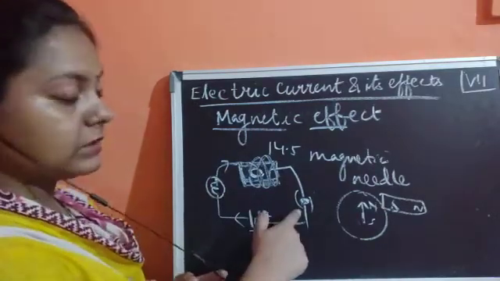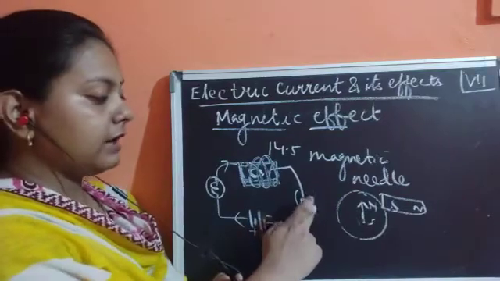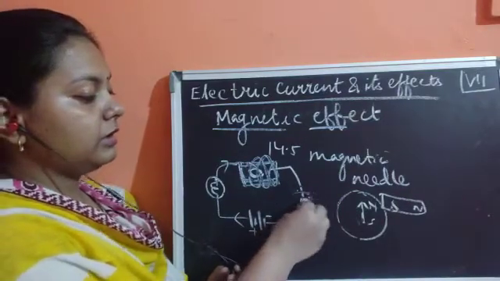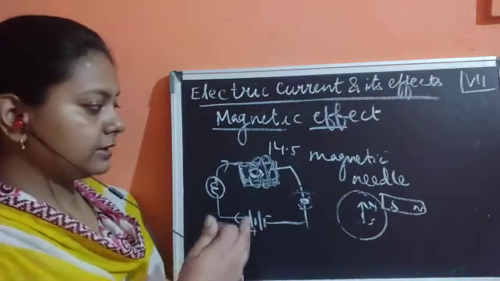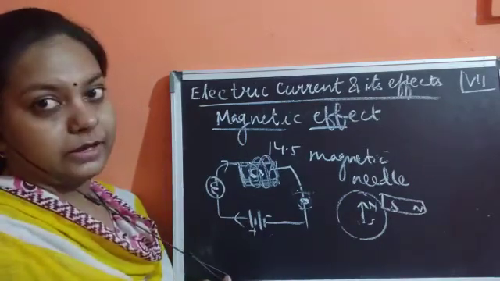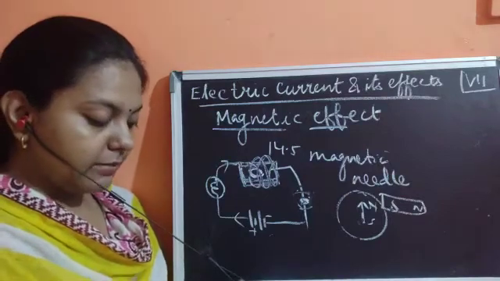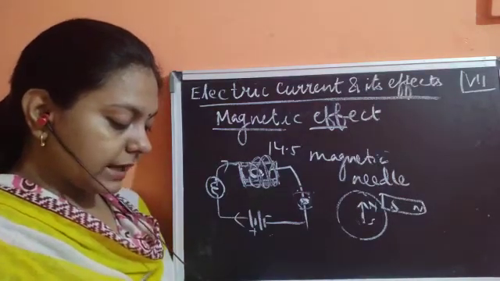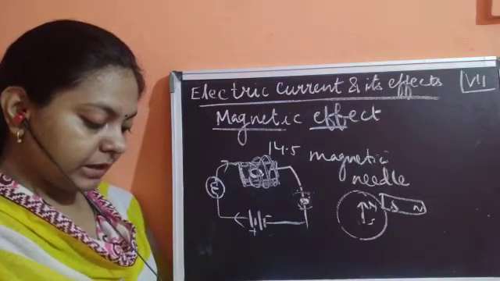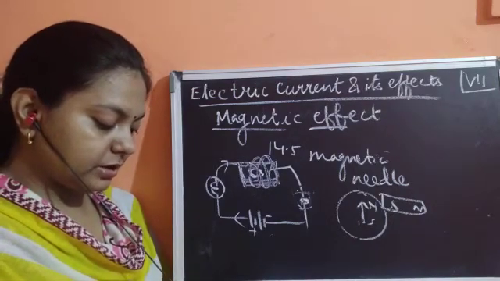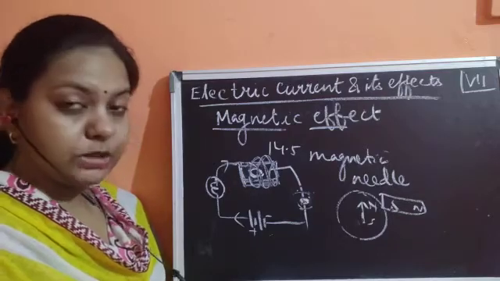As soon as this was turned on, what happened? As soon as it was turned on, the current starts flowing in this circuit, and now this current is showing the effect related to that magnetic effect. The scientist Hans Christian Ørsted was the first person who noticed that deflection in the compass needle every time the current was passed through it.